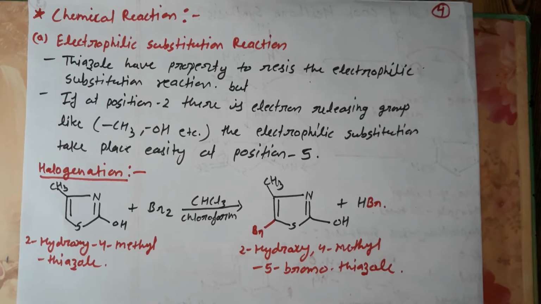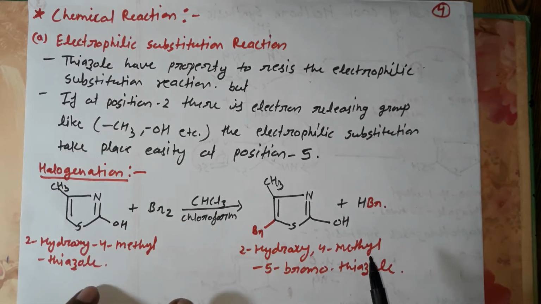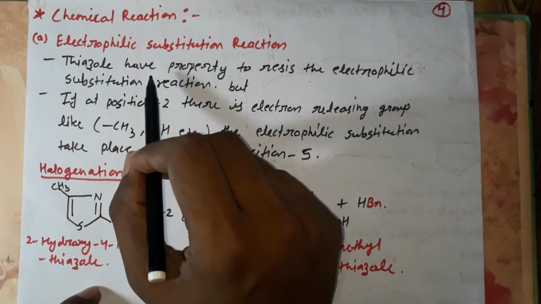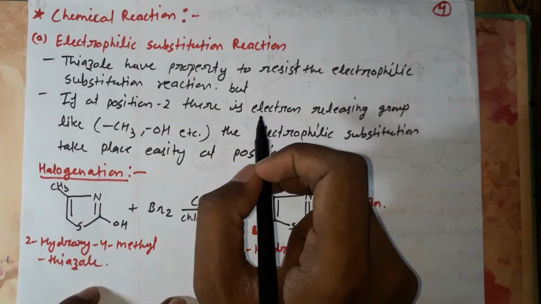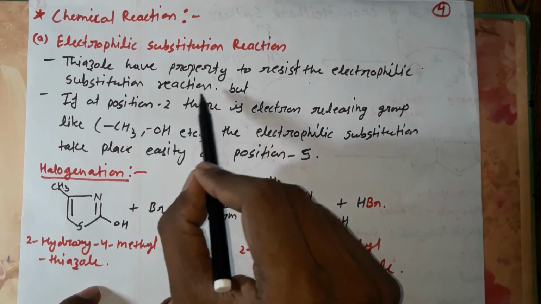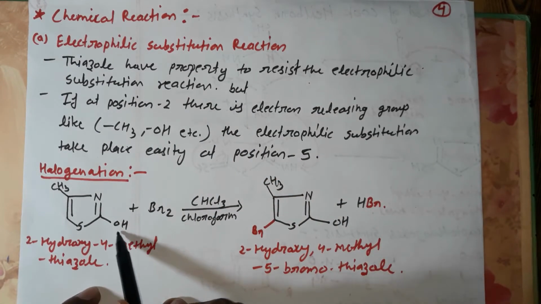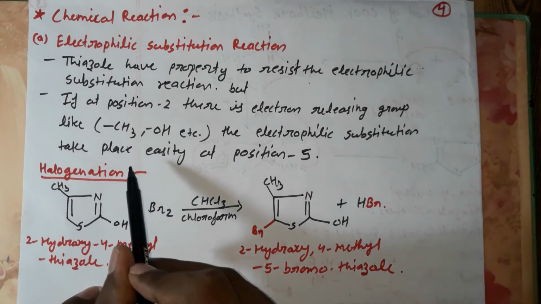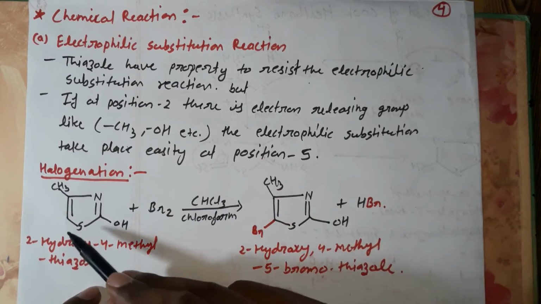Next we are going to discuss chemical reactions. The first reaction is the electrophilic substitution reaction. There is a sulfur atom, and this is thiazole. What will happen in the reaction? Thiazole has the property of resisting electrophilic substitution reaction, but if at a position there is an electron releasing group like CH3 or OH, the electrophilic substitution takes place easily at position 5.